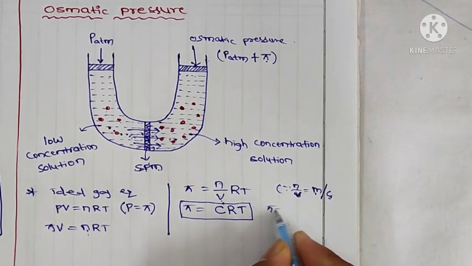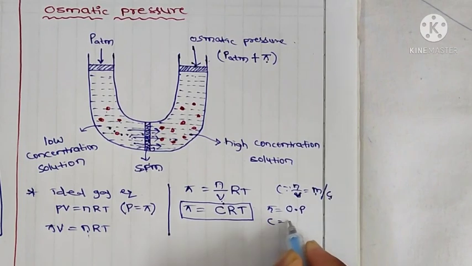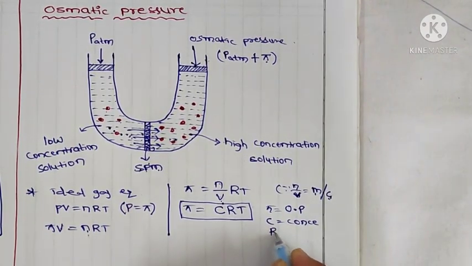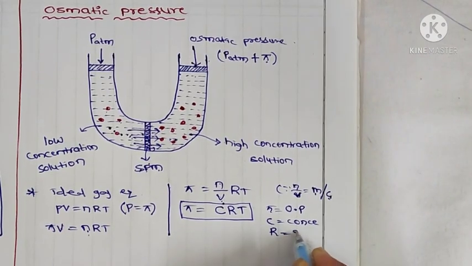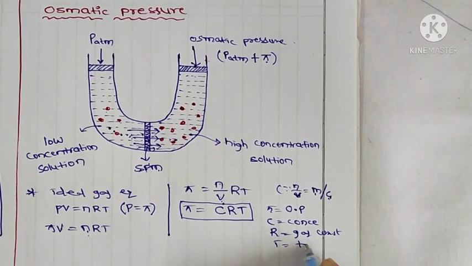And here pi is equal to osmotic pressure and C is the concentration and R is the gas constant and T is the temperature.